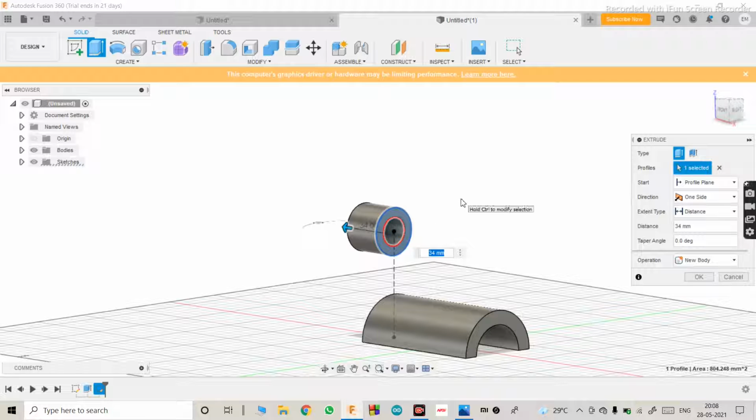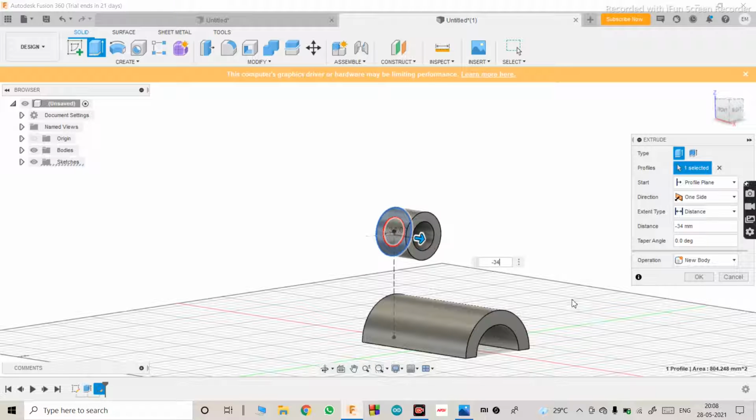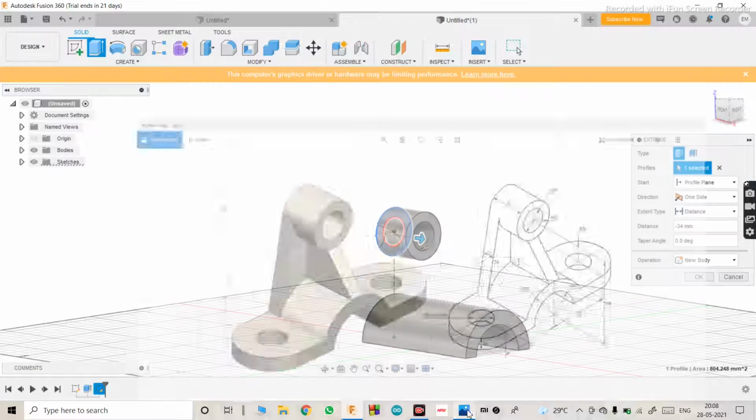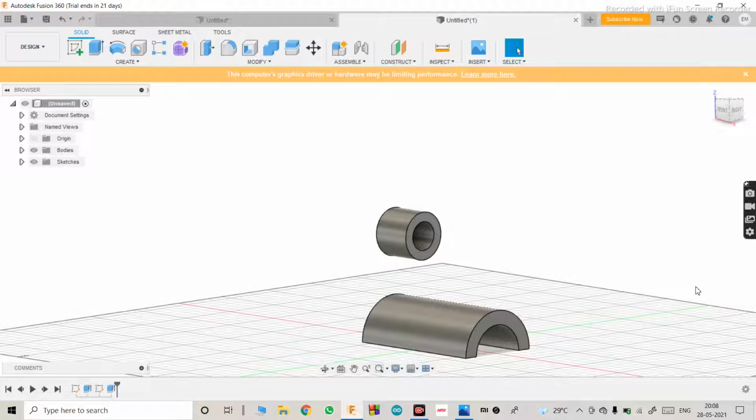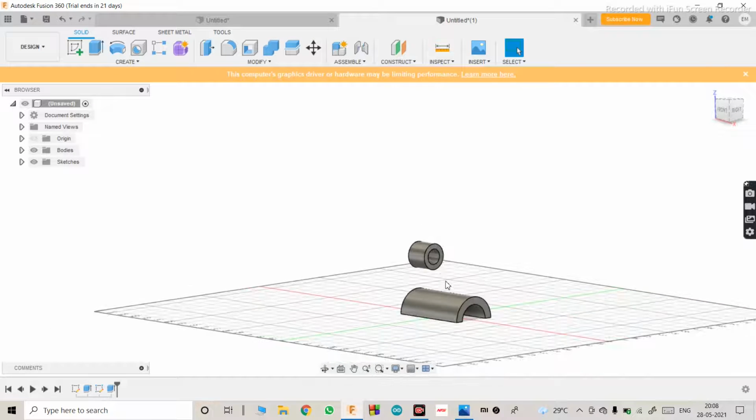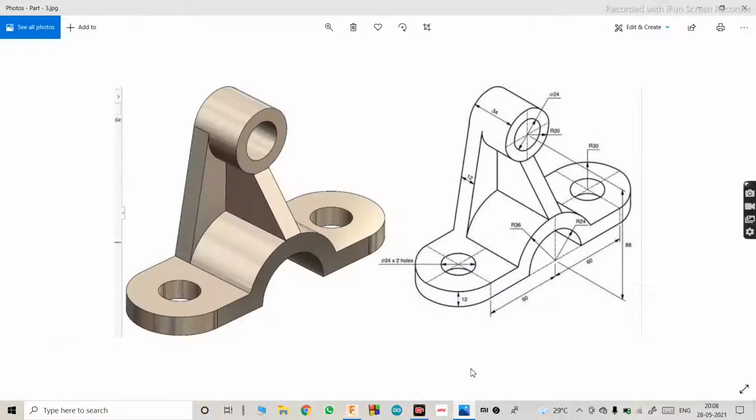Or you can just make it minus 34 and it will come this side. Let that be a new body. Hit OK. There it is. Now this one is ready. Even this. Now we'll make this part.